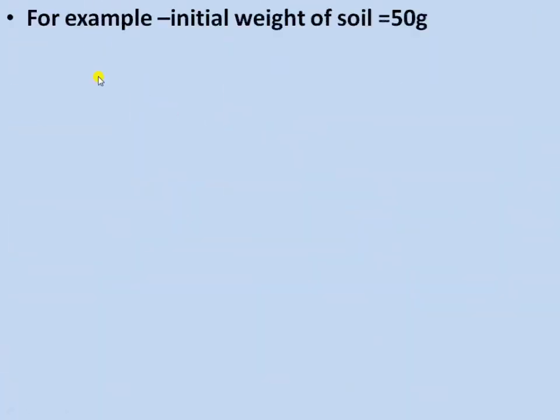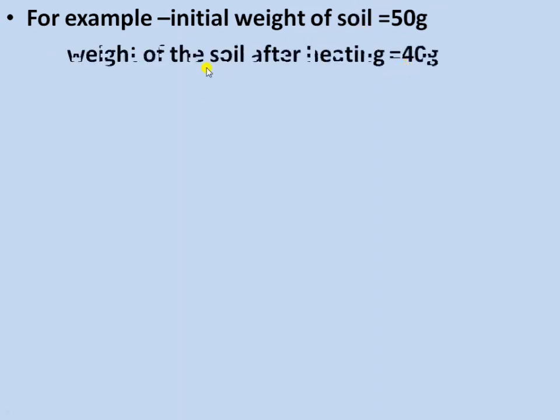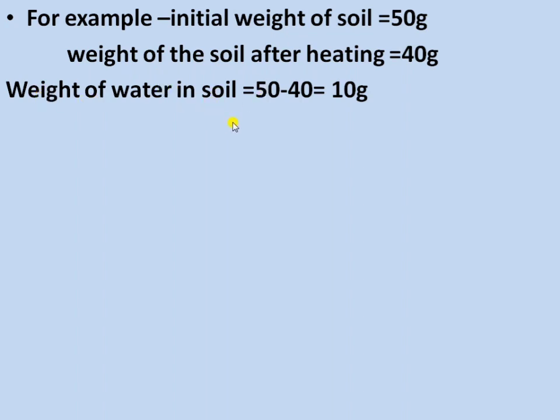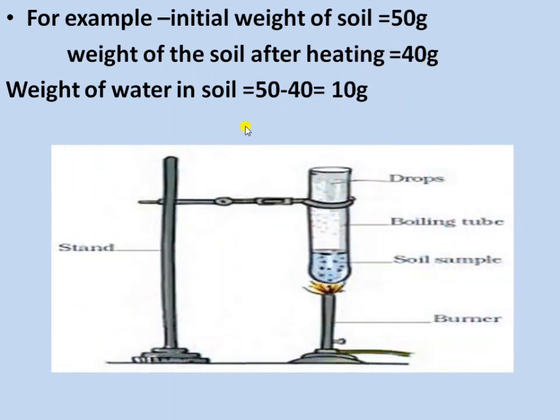Here you can see an example of how we can calculate the moisture in the soil. Firstly, take the initial weight of the soil, that is 50 grams, for example. Then weigh the soil after heating, that is 40 grams. The weight of the water in the soil is the initial weight, 50, minus the final weight after heating, 40. So 50 minus 40 is equal to 10 grams. This 10 grams represents the amount of moisture in the soil.